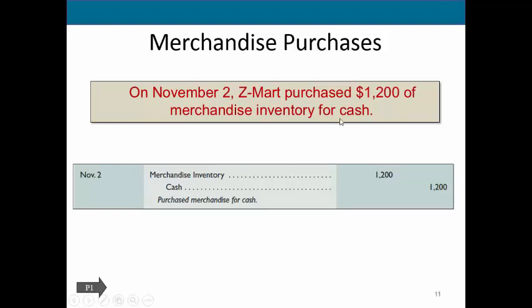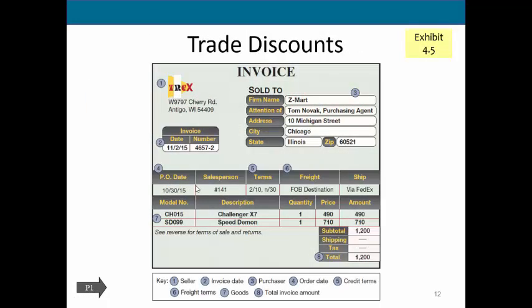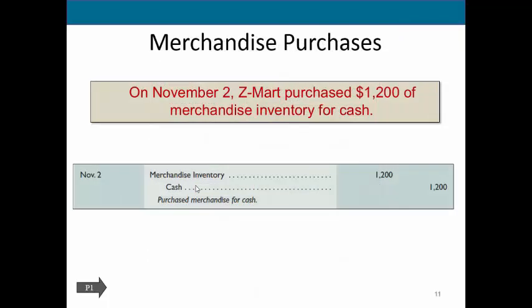If this had told us that we purchased it with an account payable, we would simply credit account payable because that would increase that account payable liability. However, this was pretty simple. We paid with cash, so we're going to show the reduction of cash with that credit. Now we're going to introduce the idea of a trade discount. A trade discount is a type of discount given on the things that you purchased.